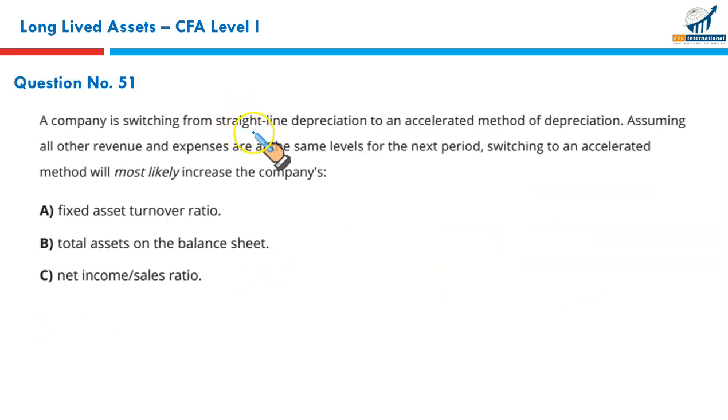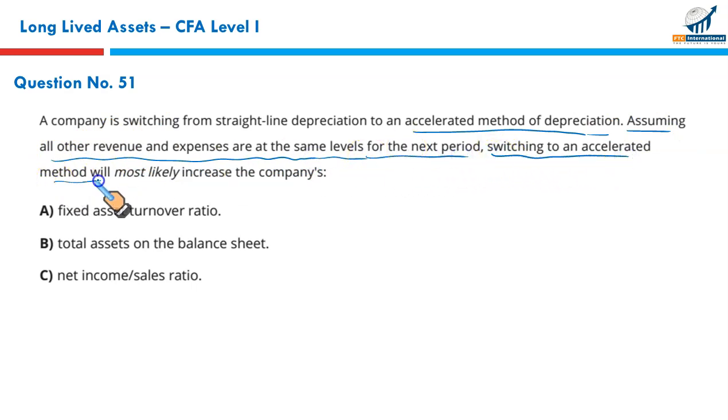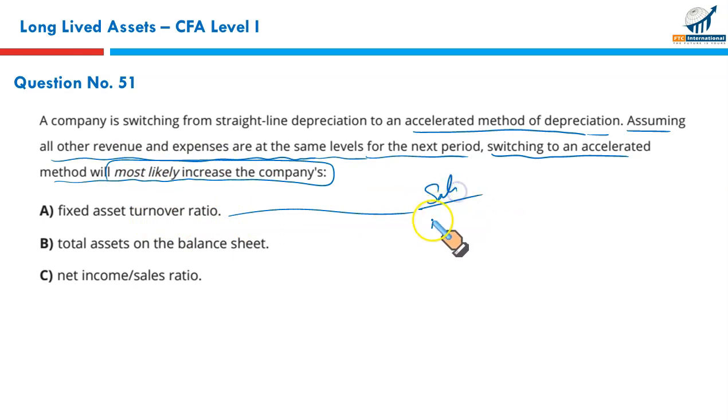Next, a company switching from straight line depreciation to an accelerated method of depreciation, assuming all other revenues and expenses are at the same level for the next period, switching to an accelerated method will most likely increase what? Fixed assets turnover. Assets turnover, fixed, that is sales upon the average fixed assets. Since you are now moving to an accelerated depreciation method, it will result in more depreciation. Resultantly, the net value of the fixed assets will fall, and this lowered denominator will increase the assets turnover. This is a true statement. Without doubt, A is the right answer.